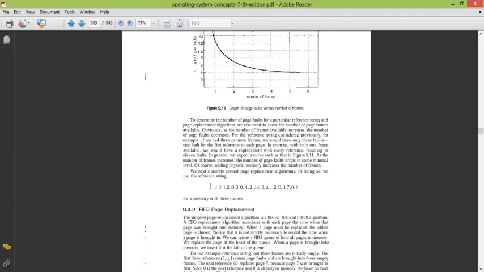let's say the given sequence is this 7012030 and so on. Like in FIFO, the page which came first will stay in the system. ठीक है, जो पहले आया था वो पहले जाएगा. ठीक है. And let's assume the frame size to be 3 pages. Right. Question इसमें ऐसा आता है कि you have to calculate the number of page faults. ठीक है. Page faults is the number of swaps you have to do to incorporate this whole string into the frame. ठीक है.